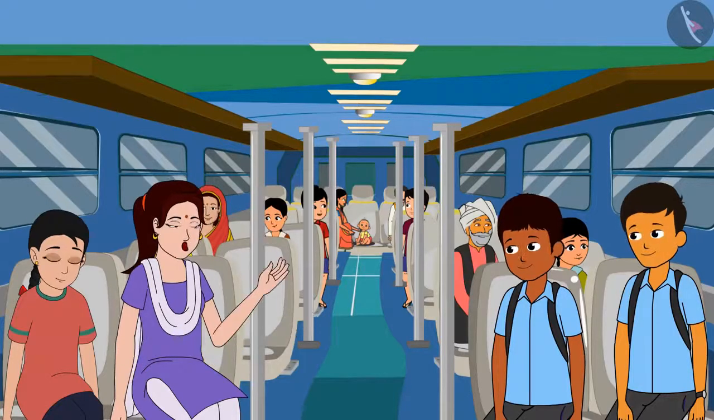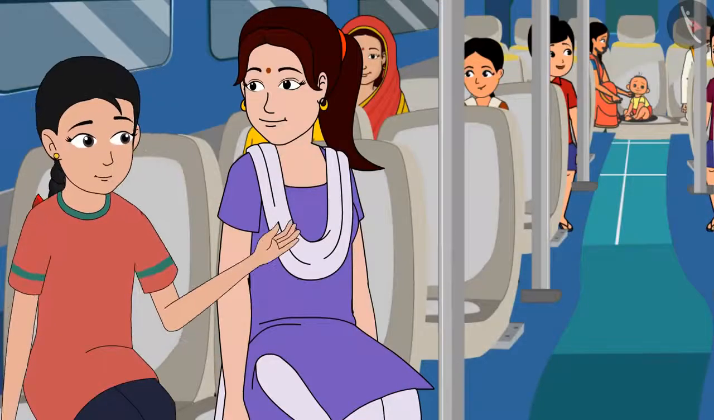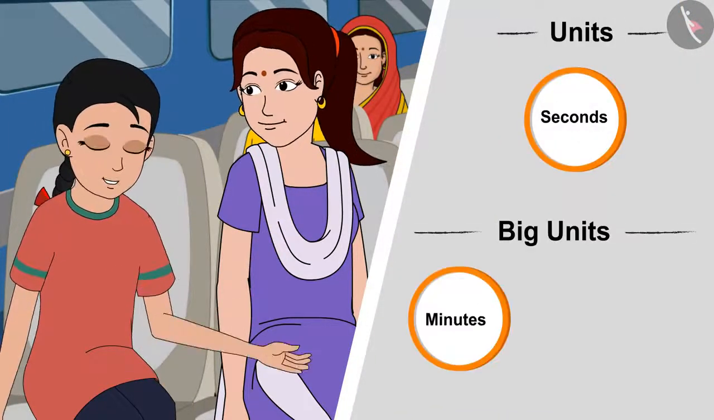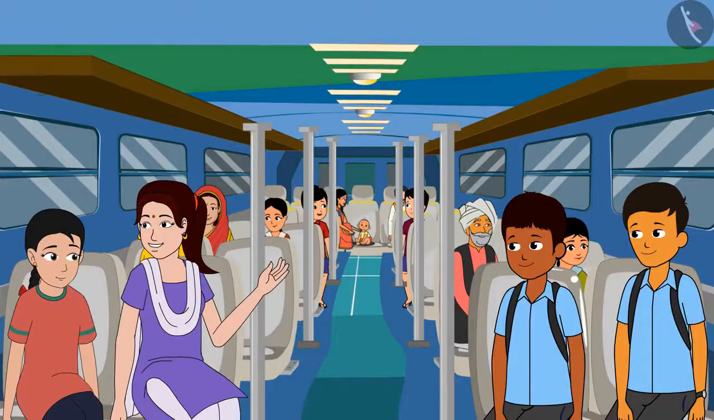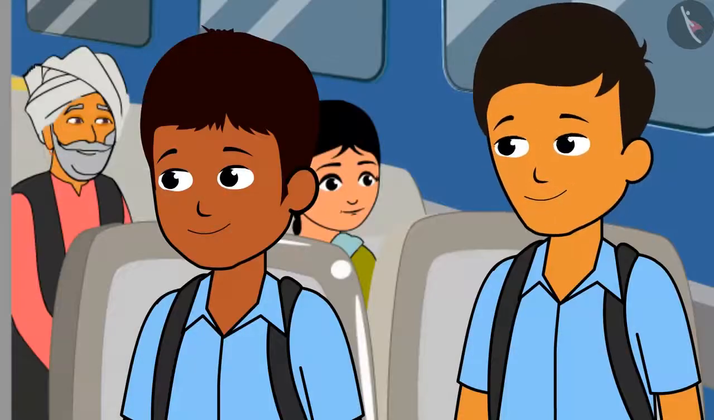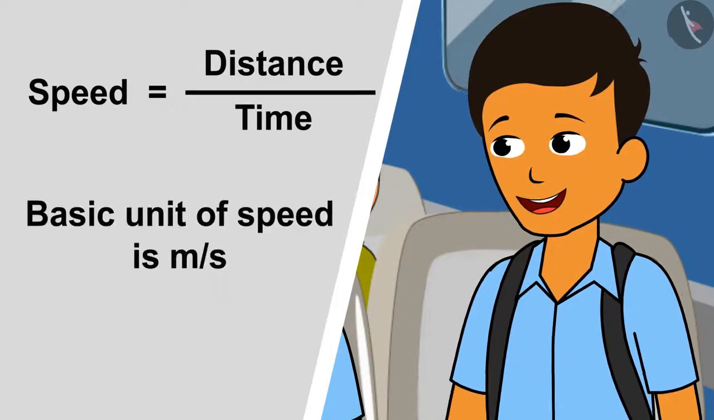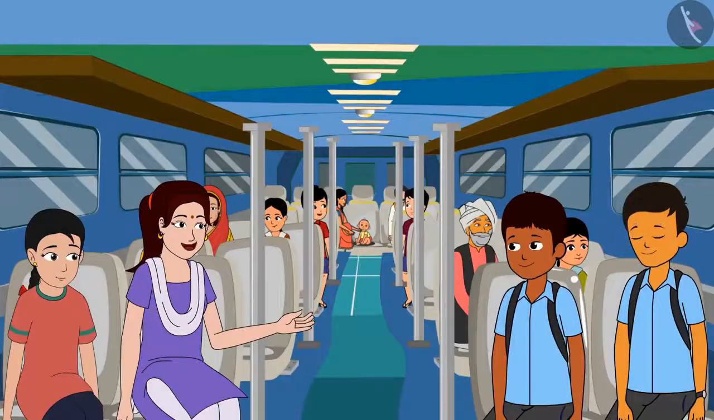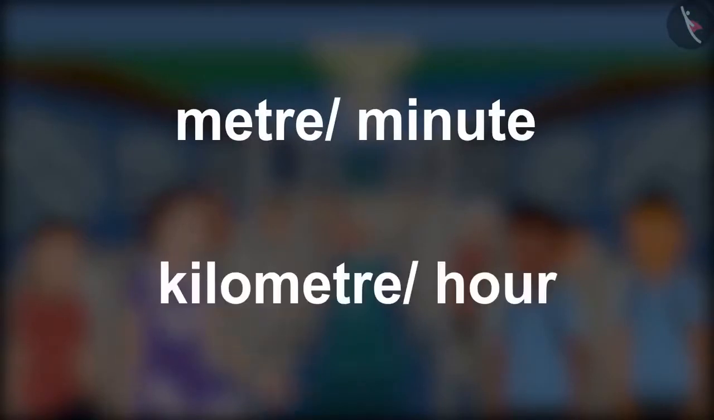Correct answer. Do you know how the units are related to each other? Didi, the basic unit of time is seconds and the big units are minutes and hours. And what is the root unit of speed? Didi, because speed is equal to distance upon time, that's why meter per second is the basic unit of speed. Well done. And it is also expressed in other units, meter per minute or kilometer per hour.